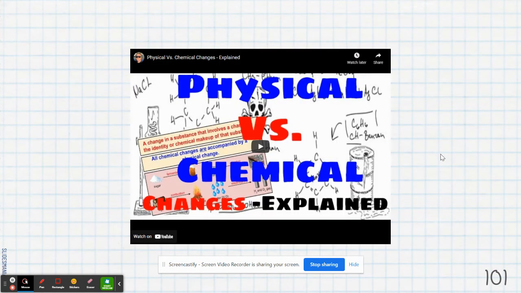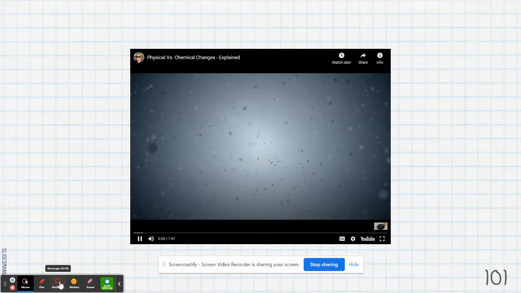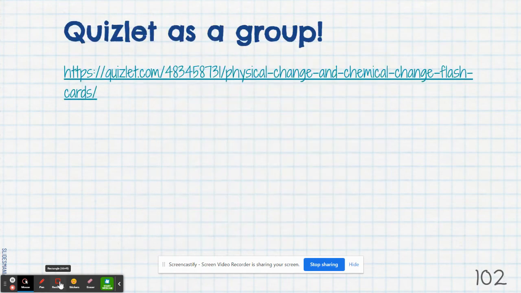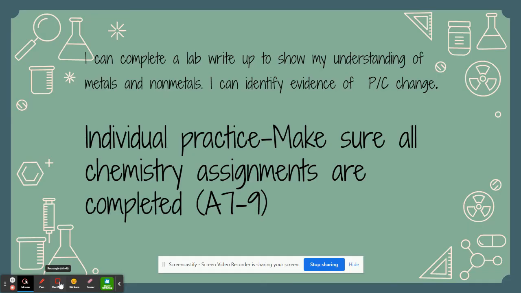In class, the students will have watched a video on physical and chemical change. It's quite lengthy there. And then we will do Quizlet as a group where we're looking at pictures and trying to decide if those are physical or chemical changes. Here, our learning target again is to complete a lab write-up to show your understanding of metals and nonmetals. And then we're really starting to look at evidence of physical and chemical change. We'll continue that topic all of next week.